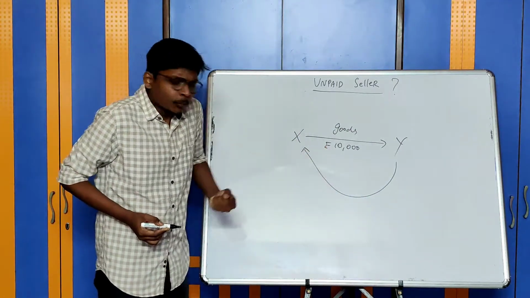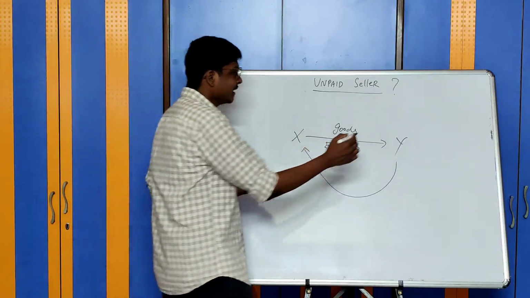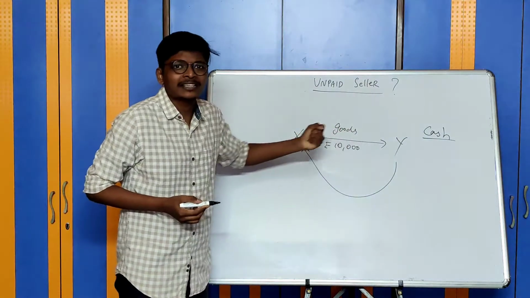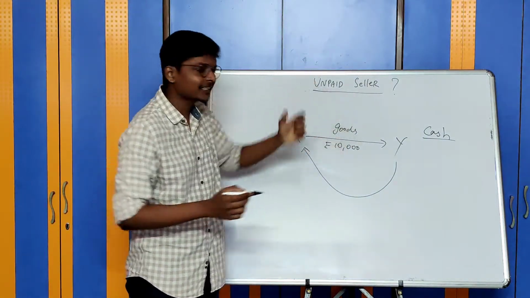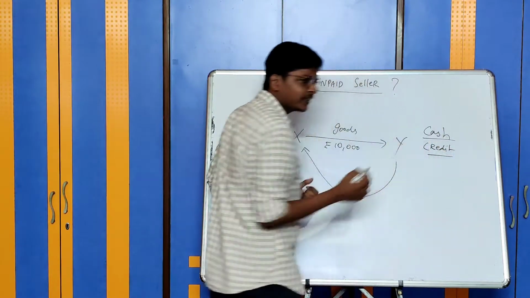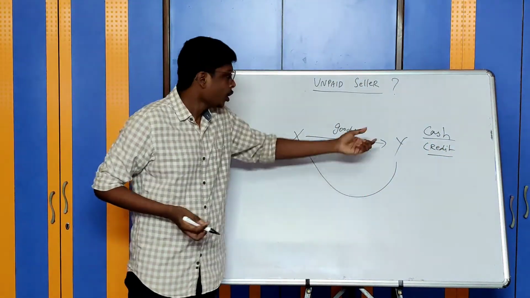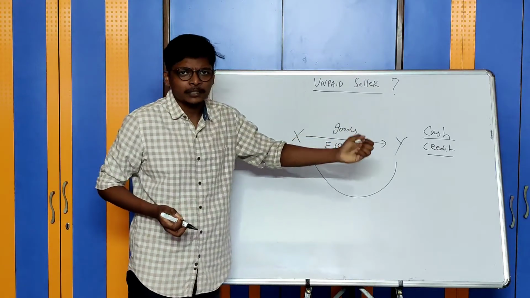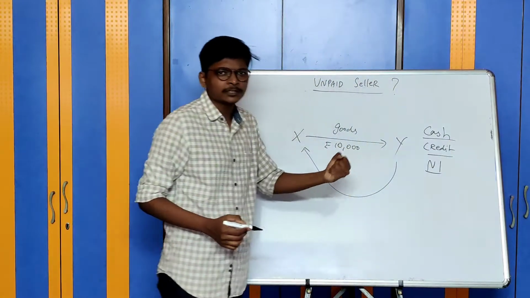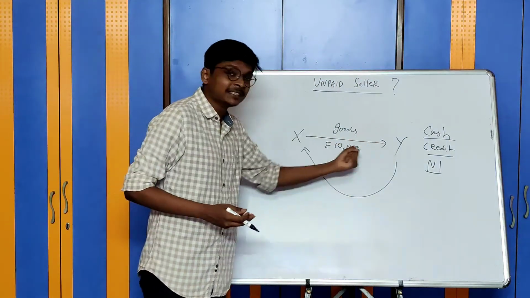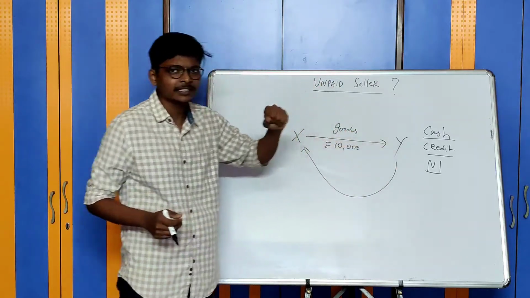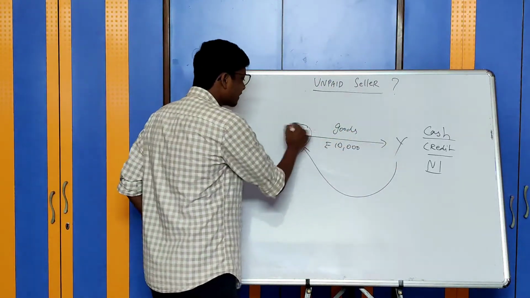What are the various modes in which Y can make payment? He can make a cash payment immediately, or he can request for credit of 30 days, 40 days, 60 days. Or instead of giving cash, he can give a check or a bill of exchange or a promissory note. All the three are called negotiable instruments. X will receive the payment.